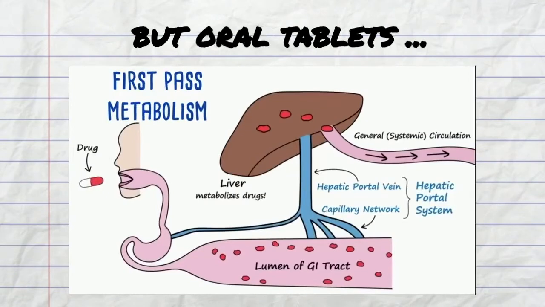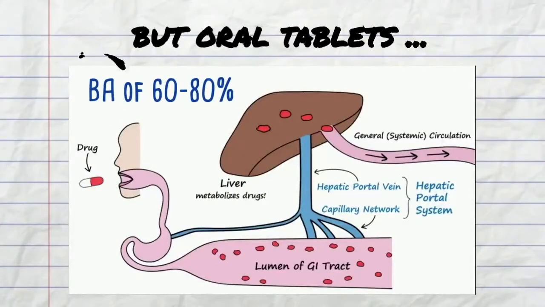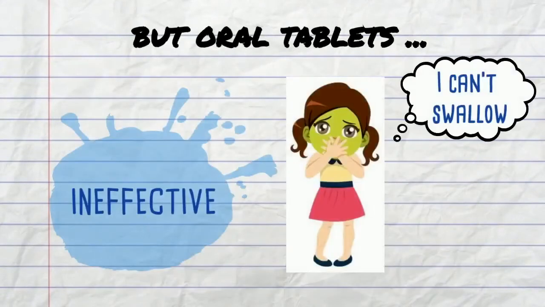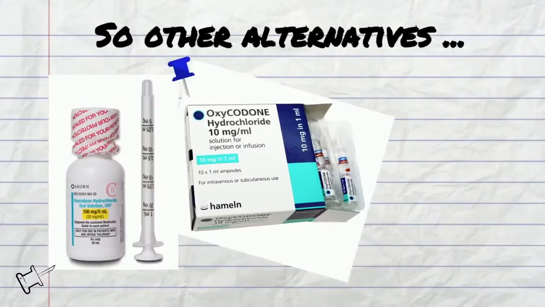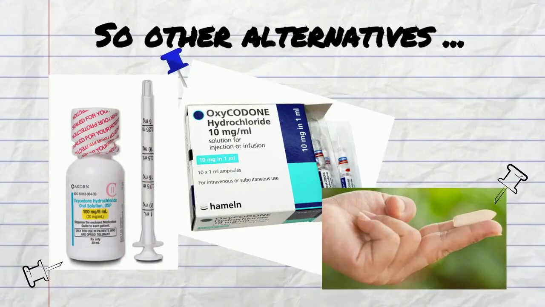Now, regarding oral tablets, the only real downside is that it undergoes the first pass effect. This basically means that 20 to 40% of the drug is lost before it even reaches the bloodstream. Tablets are also ineffective if the person themselves is incapable of swallowing them. Some alternatives to instant-release tablets are suspensions, suppositories, and intravenous injections.